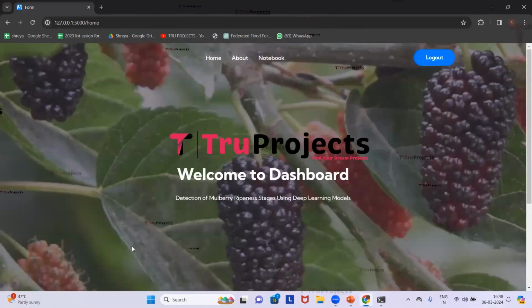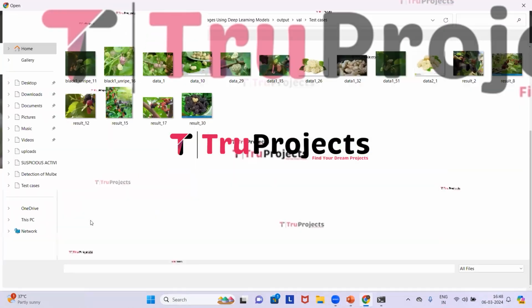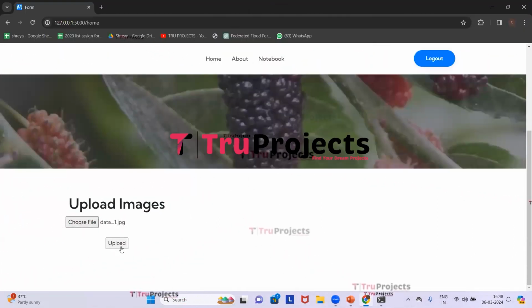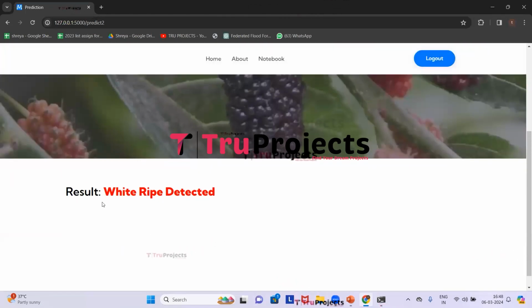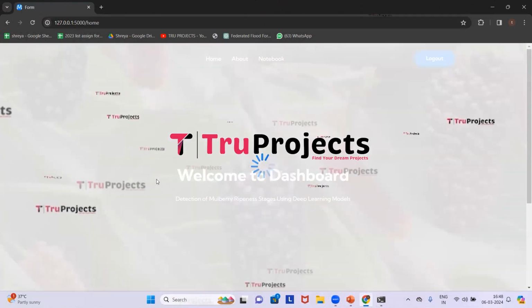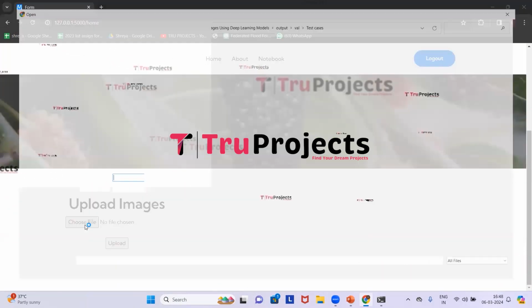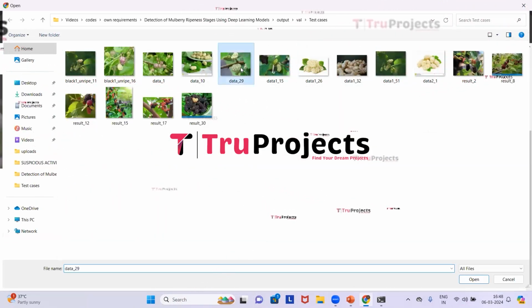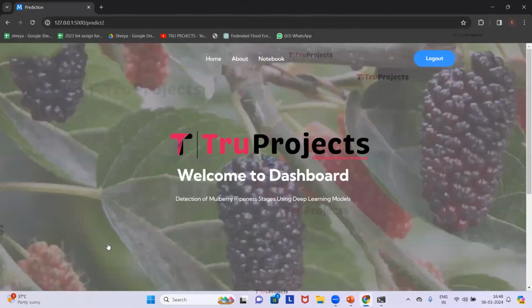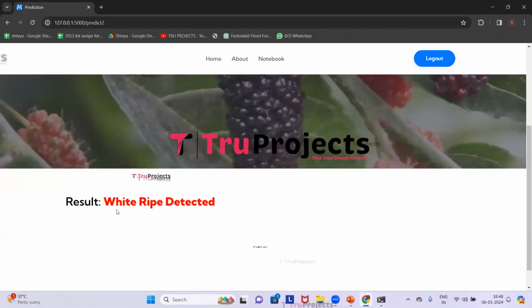Click on home, choose file. This time I will upload this image. Click on open, click on upload. So here we got the prediction that white ripe is detected, which means that the fruit is at the white ripe stage. We will upload some more. This time I will upload this image. Click on open, upload. So here we got the prediction that white ripe is detected, which means that it is at the white ripe stage.